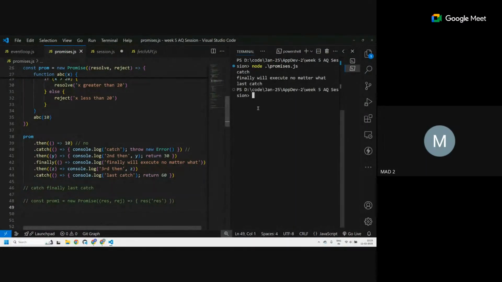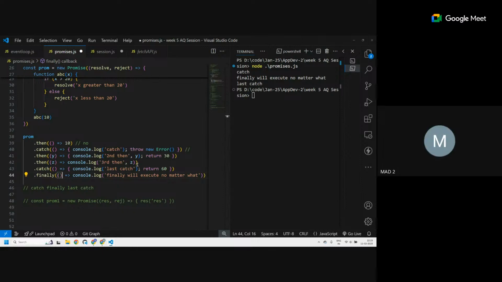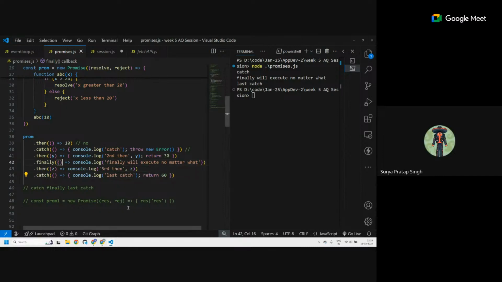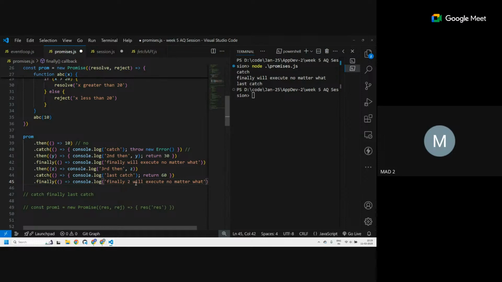Catch, finally, and last catch. Okay, so I think you guys are understanding. Well done. One more question, sir. Could you please copy paste this finally code to the bottom of the code? Both, two times. This finally from above and last. Could you please run? Let's have it finally too.